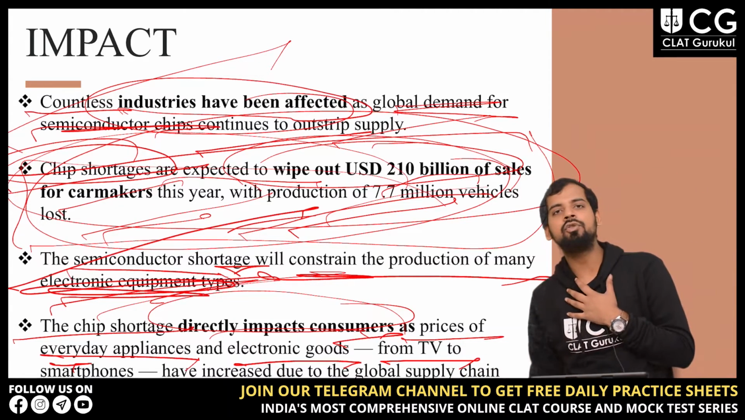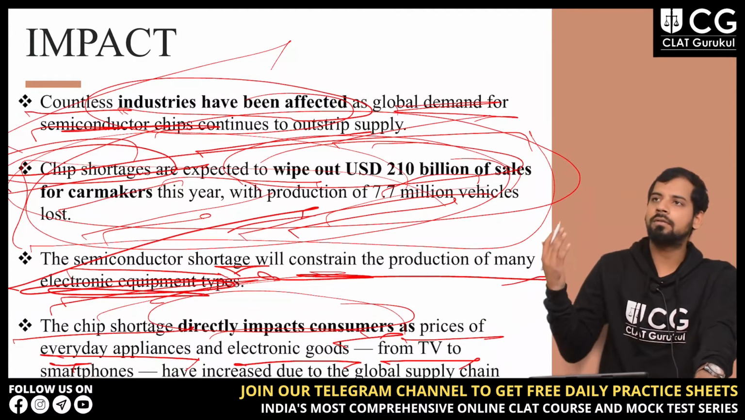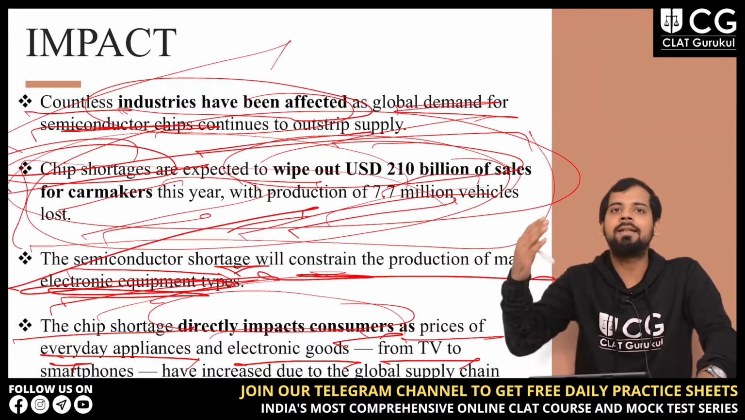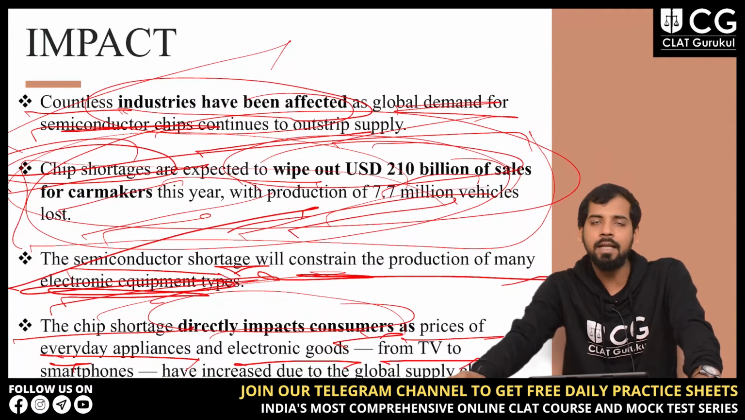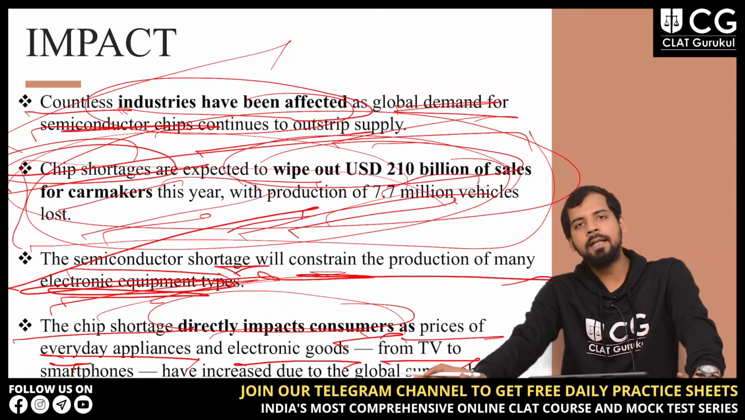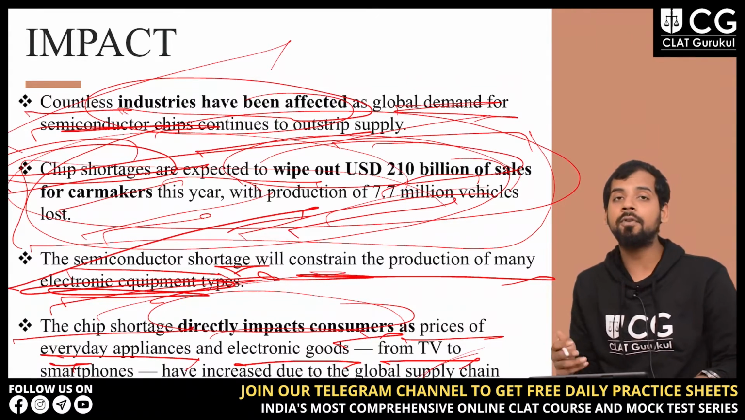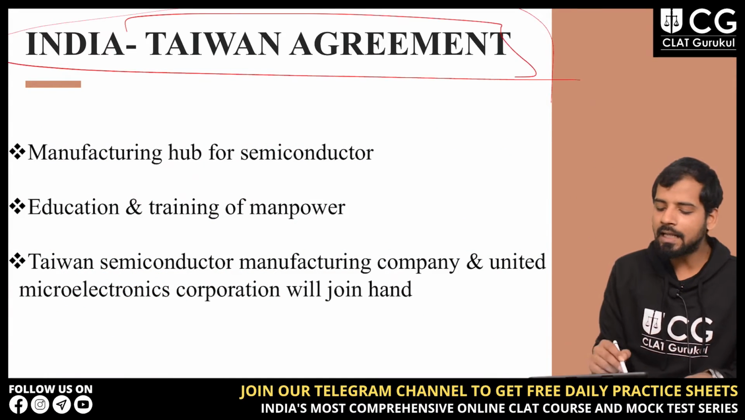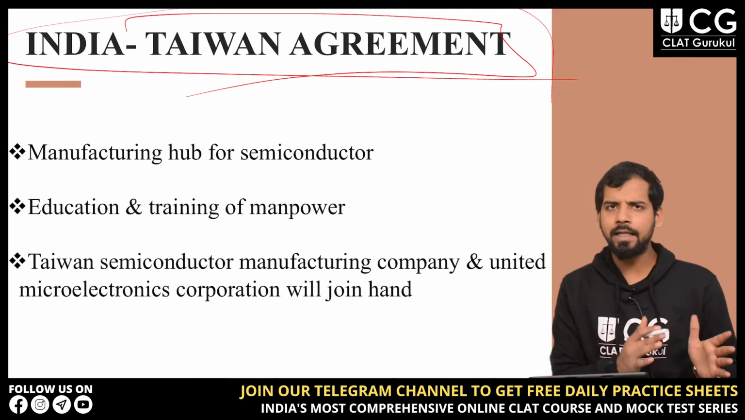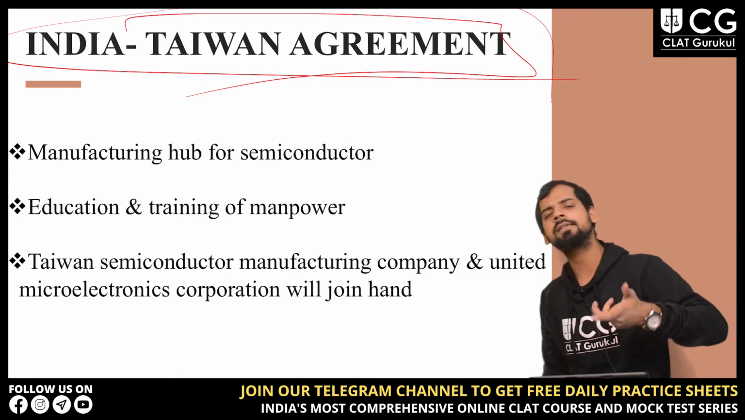Because we as consumers go to the market and if we see the price of mobiles increasing day by day, we won't be able to afford such things, right? So this will affect the consumer lastly, right? So consumers are also getting affected by this. Next is the India-Taiwan agreement, which is related to semiconductors. That is why I am discussing this too, right?